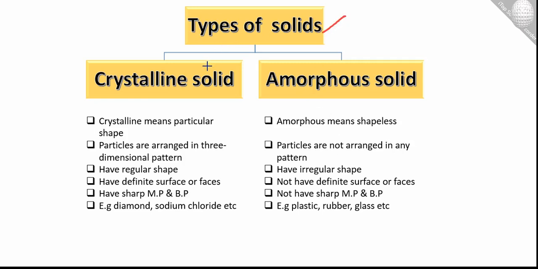Next are the types of solids. There are majorly two types: crystalline solids and amorphous solids. Crystalline means particular shape, and amorphous means shapeless. In the crystalline form, particles are arranged in a three-dimensional pattern.